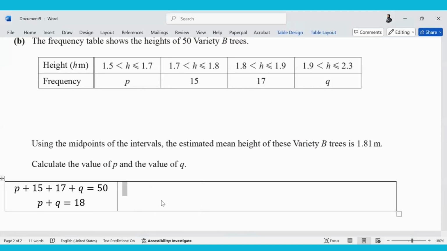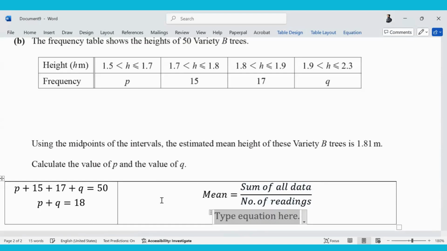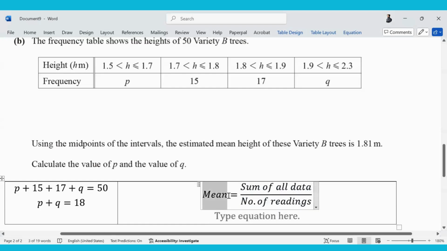If I wanted to, what other quantity has the question provided me with? The estimated mean. How do I estimate a mean? Mean is the sum of all data divided by the number of readings. That's fine. Now I already know the mean. Whenever you see an equation, understand it has a left side and a right side. The left side is already provided in the question. What is the mean? 1.81.